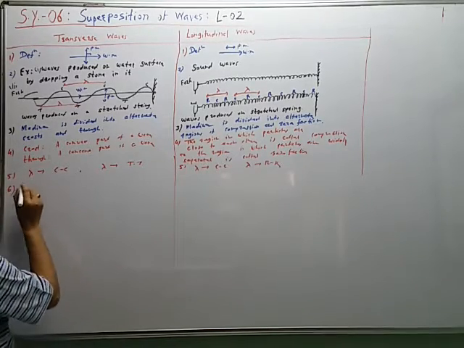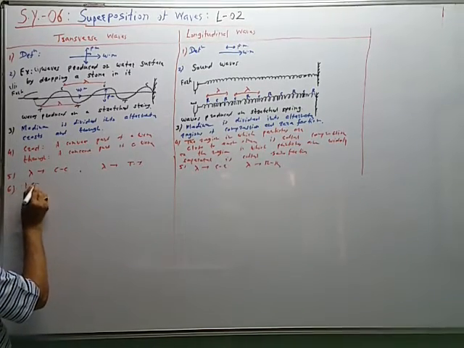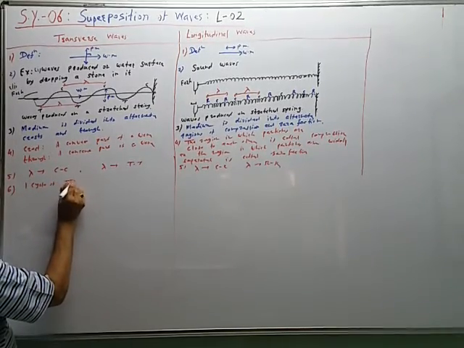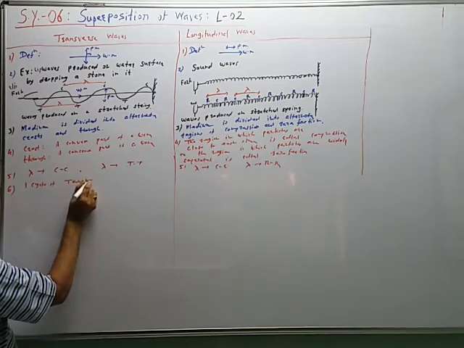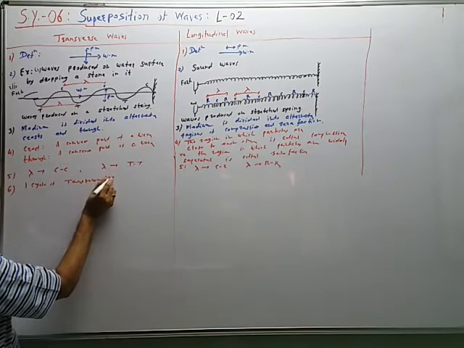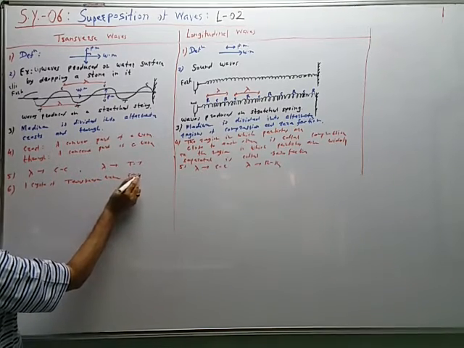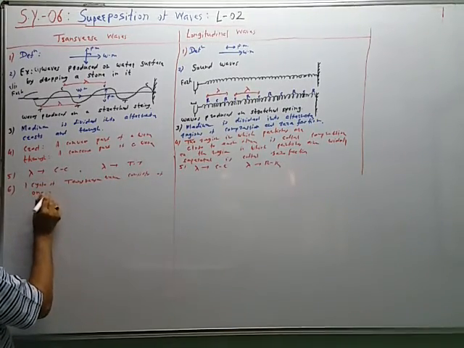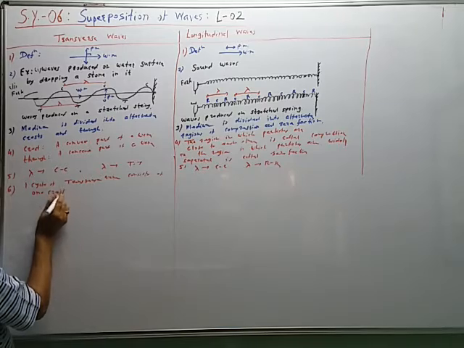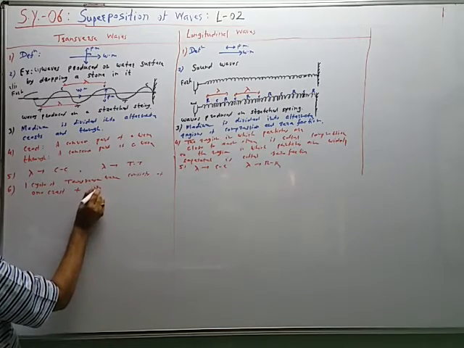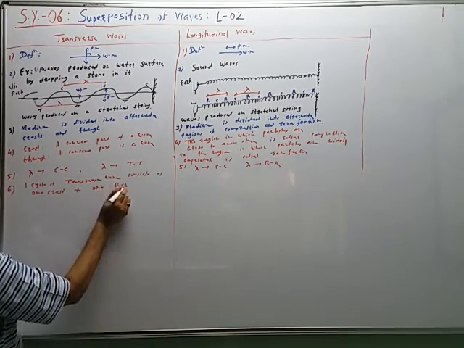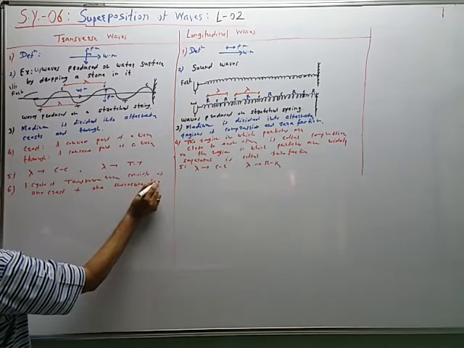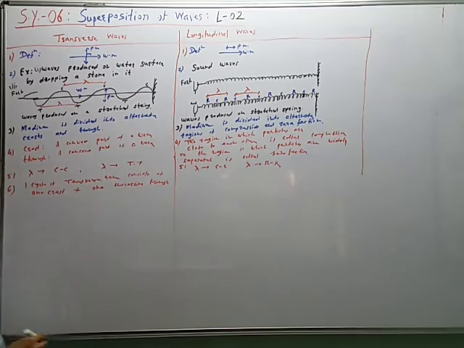Sixth, one cycle of transverse wave consists of one crest plus one successive trough. Like this.